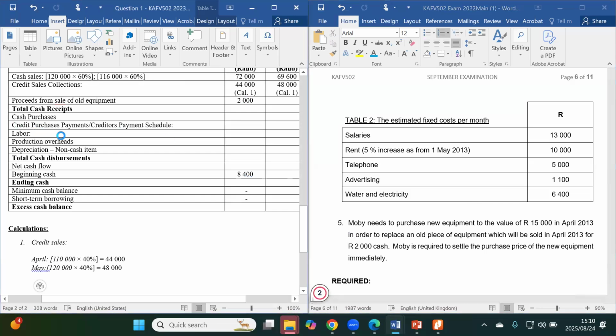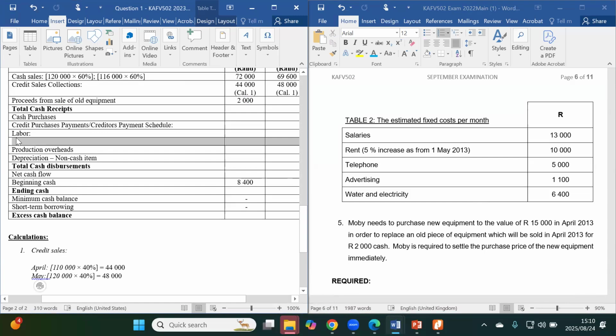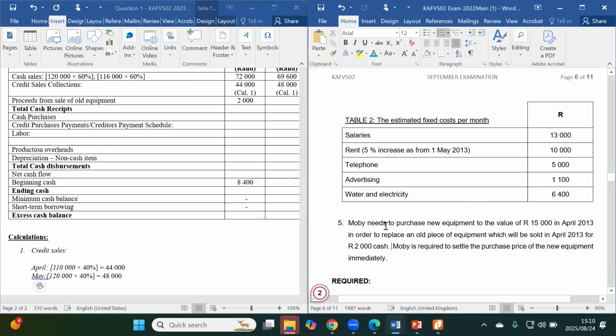But at the same time, you're going to see that they are going to buy another equipment. They're saying Mobi needs to purchase a new equipment to the value of 15,000 rands, in April 2013, in order to replace an old piece of equipment which was sold in April 2013 for 2,000 rands in cash.